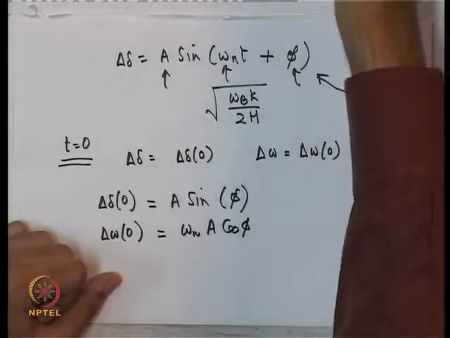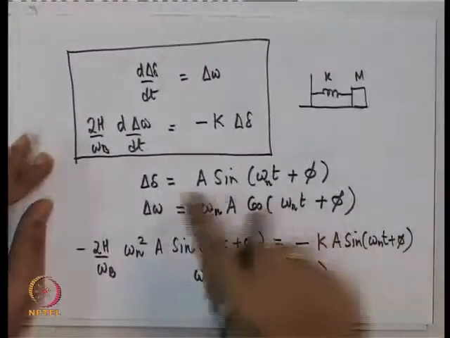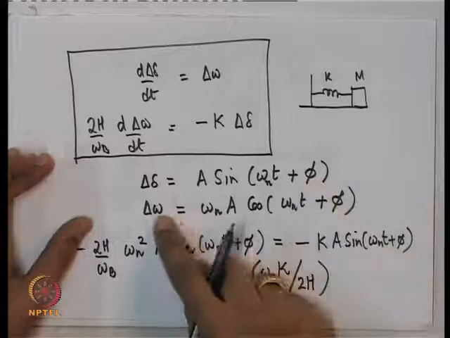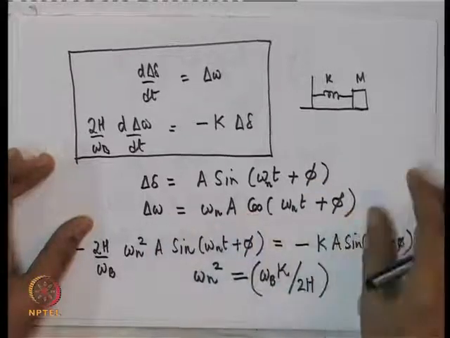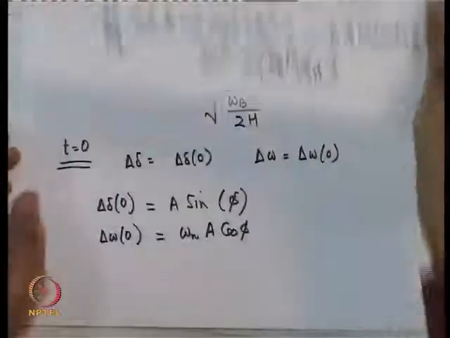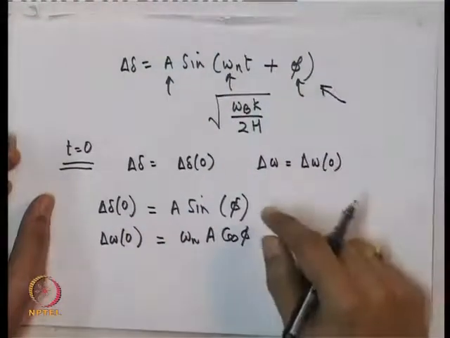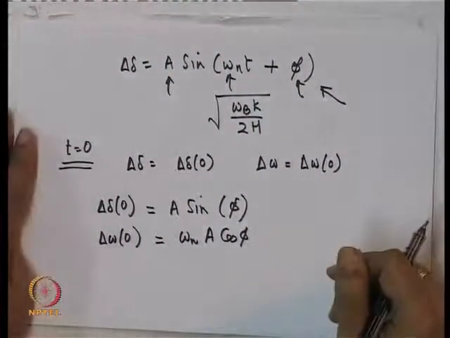Right. So, actually if you look at the equations, this is delta, this is delta omega. So, what we have here is, at time t is equal to 0, this is how things will look like.